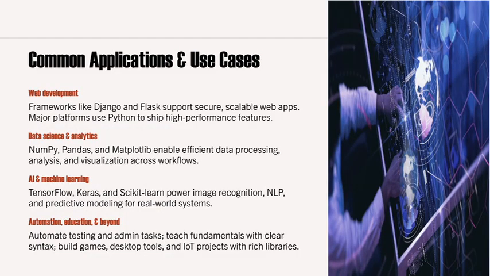Now we will see some common applications. Python is not only a programming language, but is also used in many real world applications. It is widely used first in web development. In web development, Django or Flask support secure, scalable web apps. So we use Python in that. If you want to develop any websites or web pages using Django and Flask, Python is very important for that. And also most of the platforms use Python.